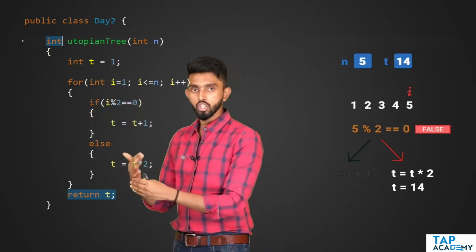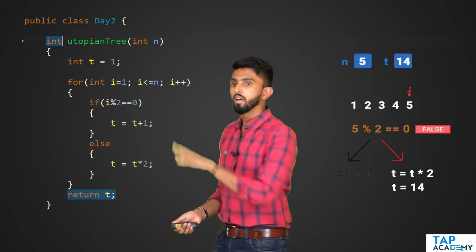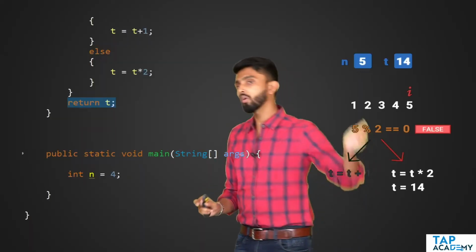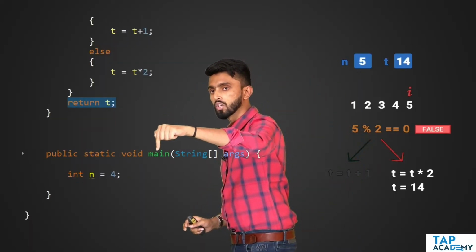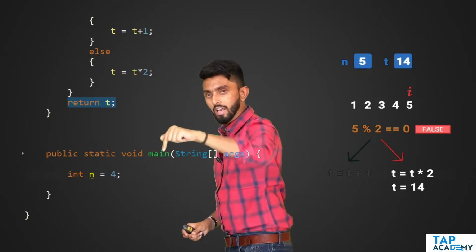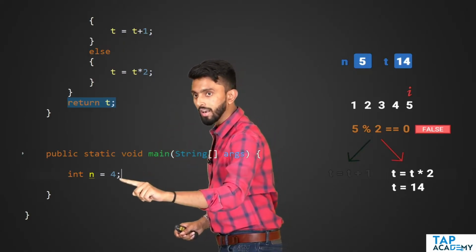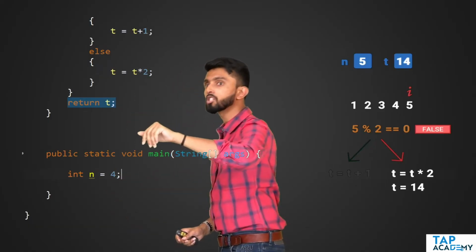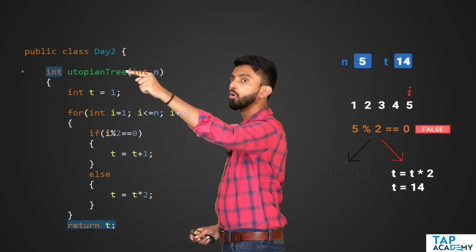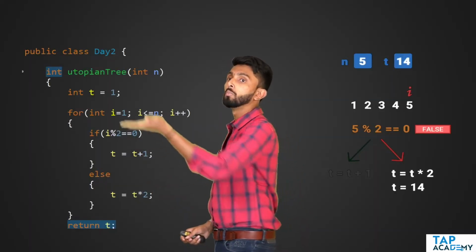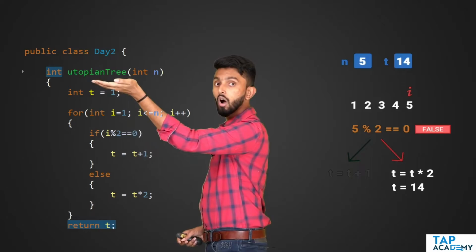If I make this change, now come down. Always understand a Java program will always begin execution from main, and in the LMS I have clearly explained why. It will execute in main, there you are saying n is equal to 4, but ultimately this n must be passed as input to Utopian tree. So how to do it? You must call the function. How will you call it?